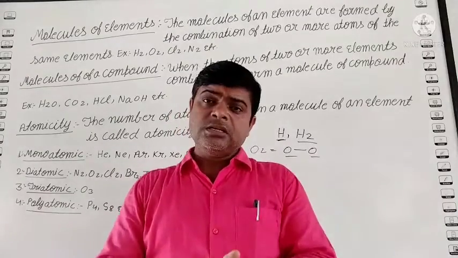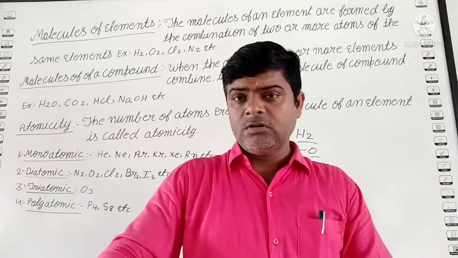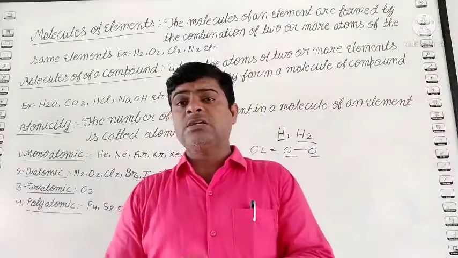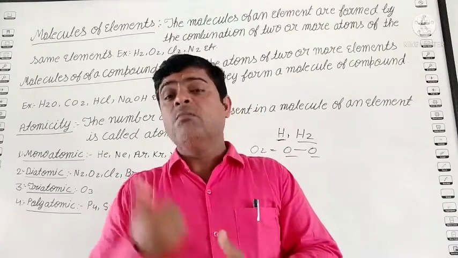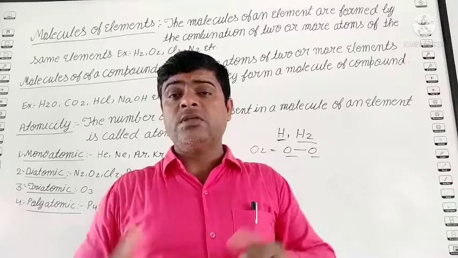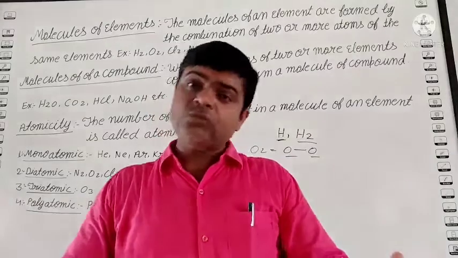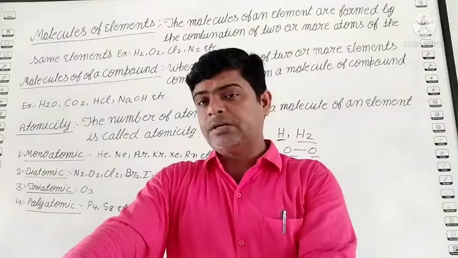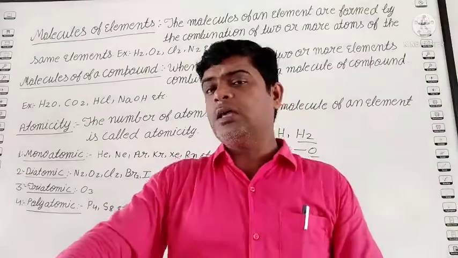In some cases, only a single atom is present in one molecule. In some cases, two atoms join together to form the molecule. In some cases, three atoms, and in some cases, more than three atoms join together and form the molecule. This is known as atomicity. Means in one molecule, how many atoms are present is known as the atomicity.